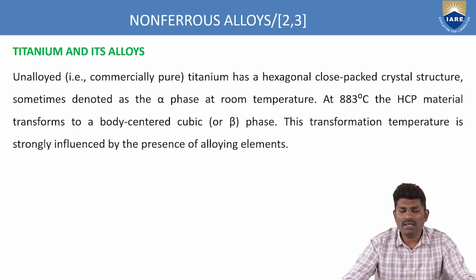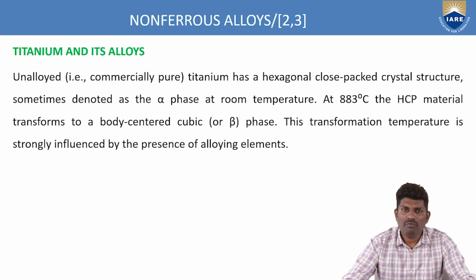So unalloyed type of metal, that is, if you are not adding any type of things to the titanium, has a closely packed crystal structure, hexagonal closely packed, HCP type of crystal structure. But once you add some alloying element, it will change its crystal structure. So change of crystal structures we have seen in the previous sessions of the phase diagram.